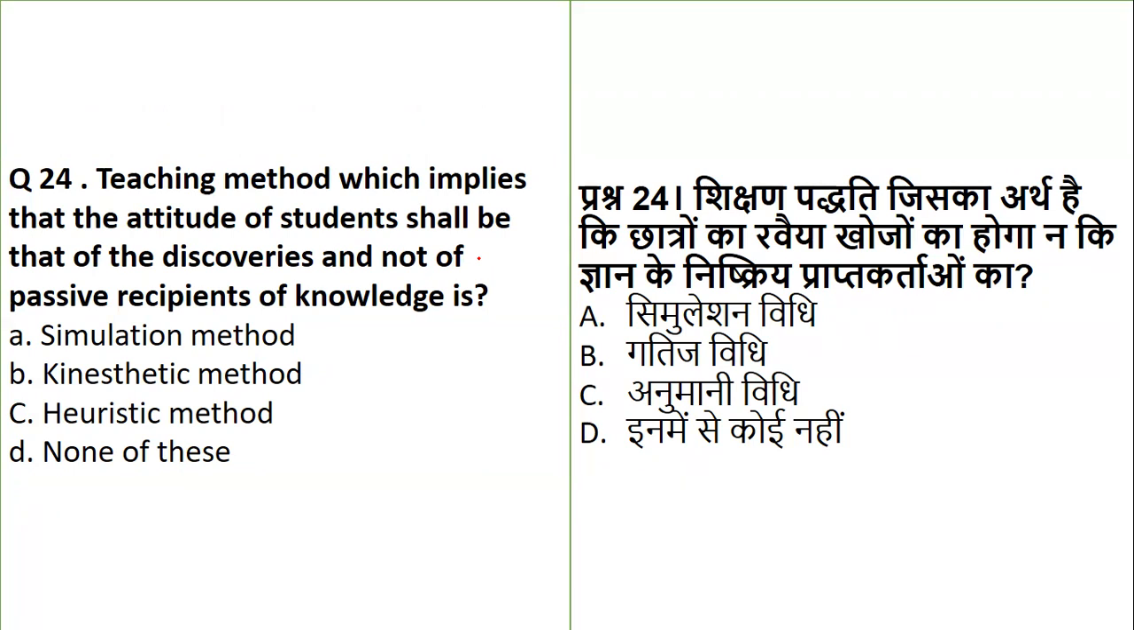Next, which teaching method implies that the attitude of students shall be that of discoverers, not passive recipients of knowledge? The teaching method indicates: simulation method, kinestic method, heuristic method, or none of the above. The one which tells about the attitude of students shall be that of discoverers, not passive recipients.